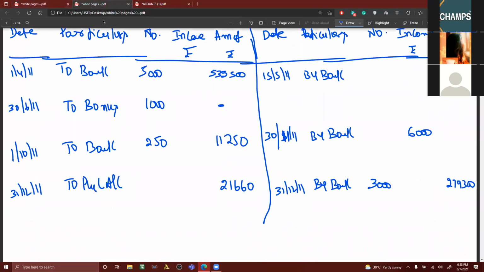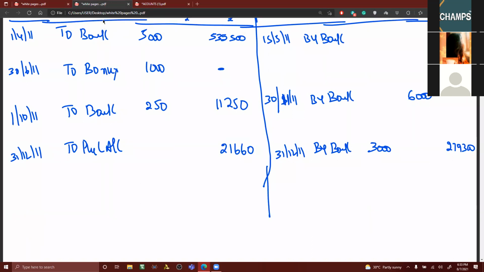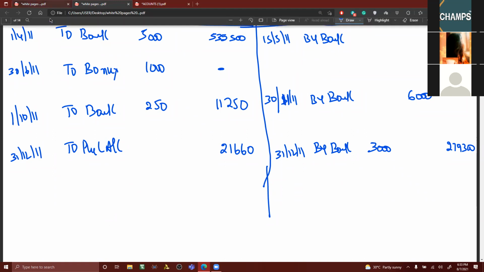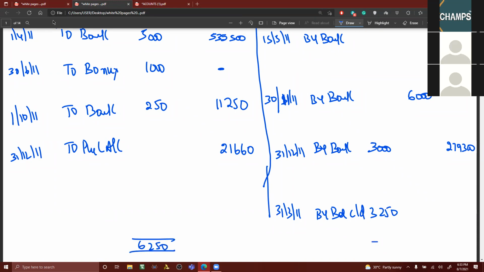$21,660. I think I have told you carrying amount is a balancing figure when they are closing the books. 31st March 2011. I'm writing by balance carry down. 6,250 minus 3,000 means 3,250. This has been closed.